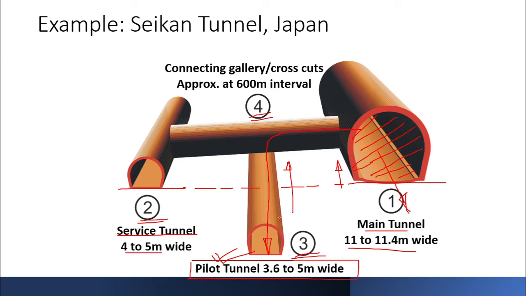So maybe your main, as the pilot tunnel, is excavated in the very first stage. So first the pilot tunnel is excavated and then the main tunnel excavation starts. So by the time the main tunnel excavation starts, your pilot tunnel is already prepared. So maybe you can start the excavation of the main tunnel at two locations: one where there is an intersection between this cross gallery or cross cut and the pilot tunnel, and second at the face itself.